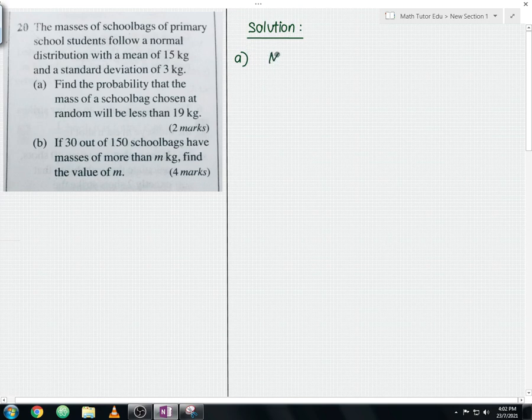Mean, also you can write mu is equals to 15 kg. And then continue with standard deviation, or you can also write sigma is equals to 3 kg. This is a must, guys. So these two information. Let us continue for the next step.